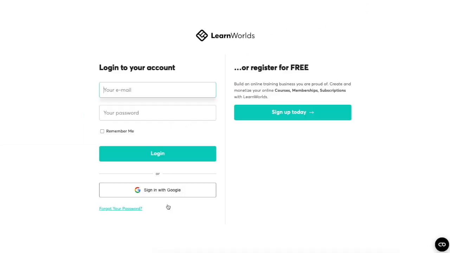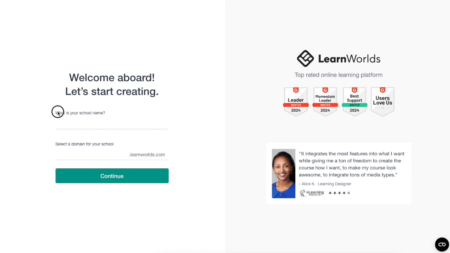So first you need to log in, and then it's time to give your school a name. Remember, this is not the name of your course, but the name of your school. For instance, let's do Arturis School. It will then automatically assign me this domain, arturisschool.learnworlds.com, and then we can click on continue.